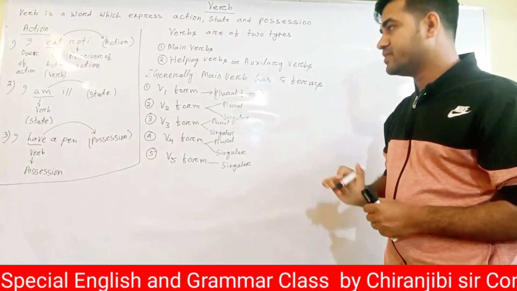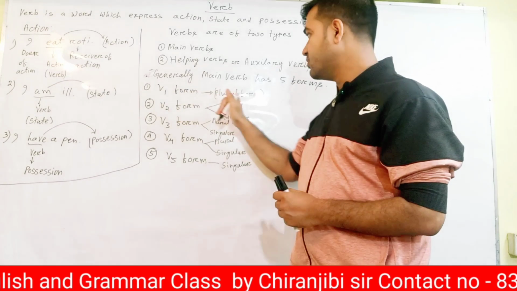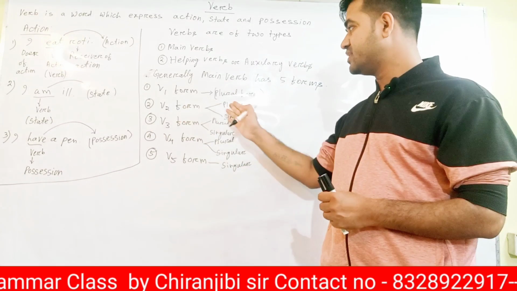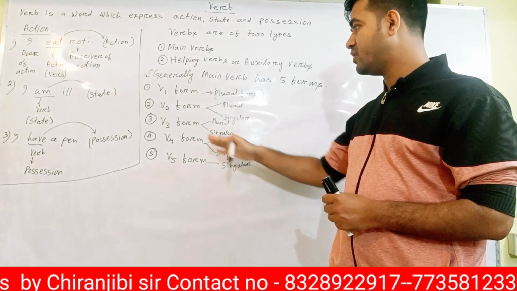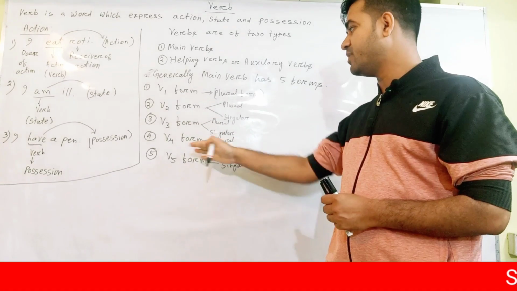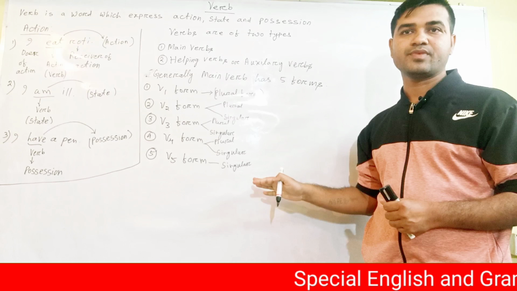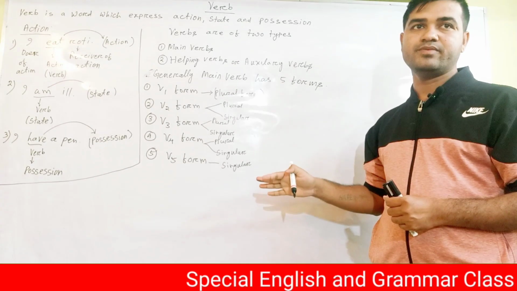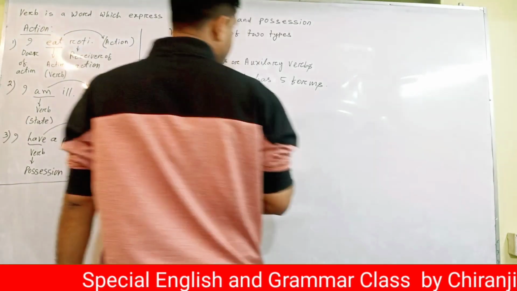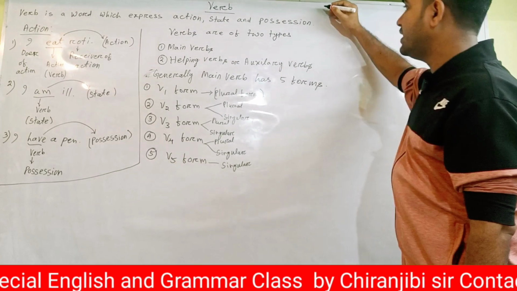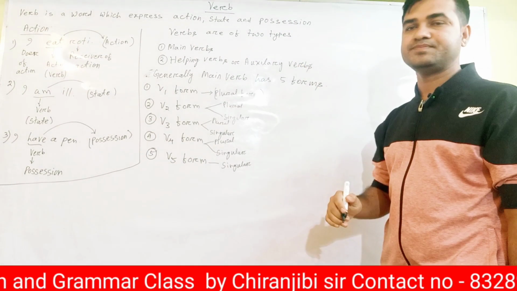So these are the five forms of the verb. V1 is the plural form of the verb. V2 is singular as well as plural form of the verb. V3 is both singular and plural. V4 is both singular and plural. V5 is only singular form. Okay, these are the five forms of the verbs. We'll discuss what is singular and plural, then we'll go for helping verbs.